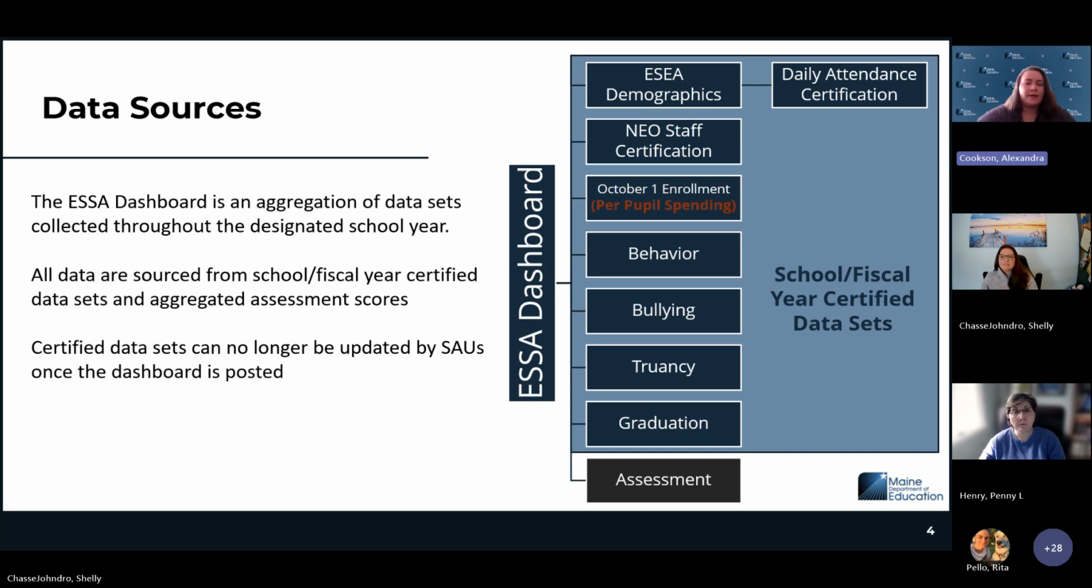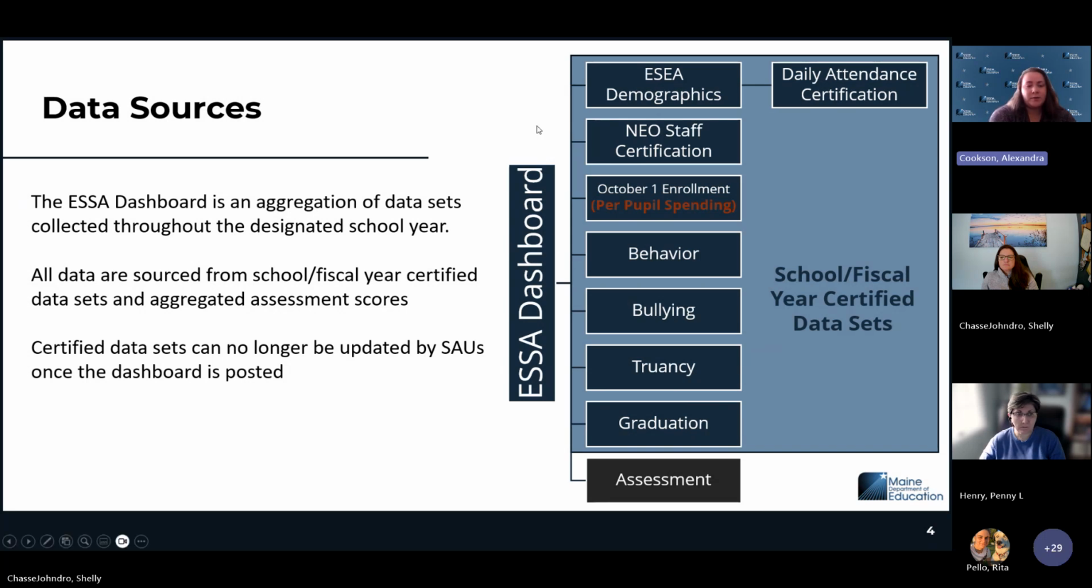We also provide the staff data based on NEO staff certification. We use October 1 enrollment only for the per pupil spending. It is not enrollment based on October 1st, but the per pupil spending is based on that aggregation. We also collect behavior, bullying, truancy, and graduation. And then beyond the school and fiscal year certified data sets, there is also assessment data that we are collecting.